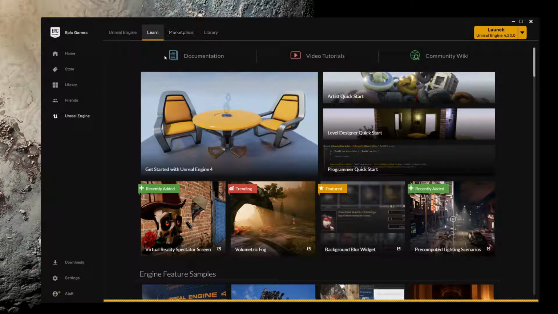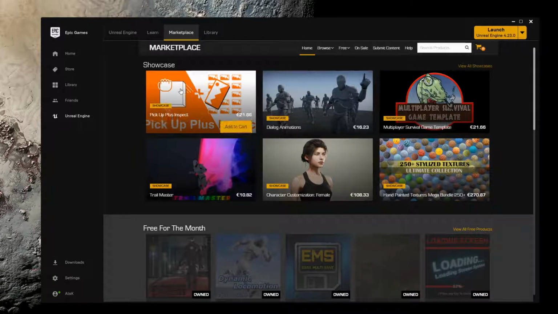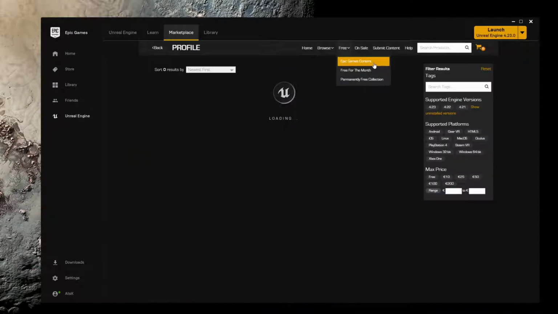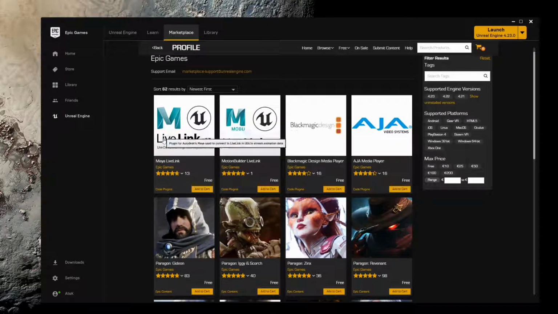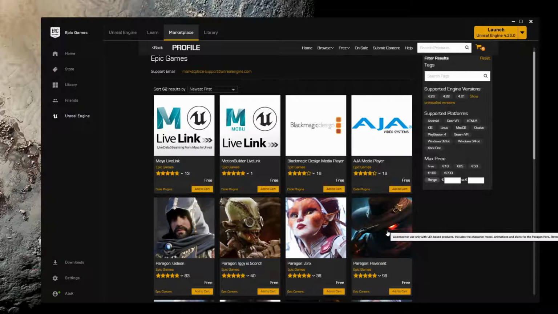Next up, we have the Marketplace tab. In here, you have assets and tools released by many authors that you can use in your own projects. Many of them are paid, but there are also many free resources, also resources by Epic Games themselves that can be really useful. When it comes to this course, we will not be using any of these assets as a mandatory part. But if you do want to, you can check them out.